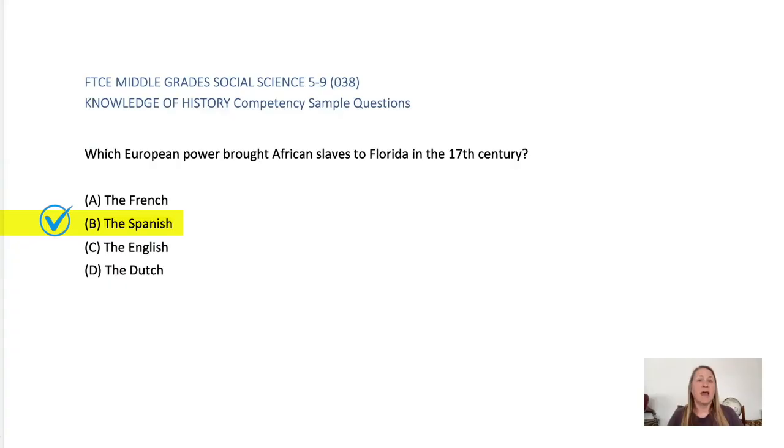The Spanish used African labor to build and maintain their settlements. The first African slaves arrived in Florida in 1565 with the founding of St. Augustine.